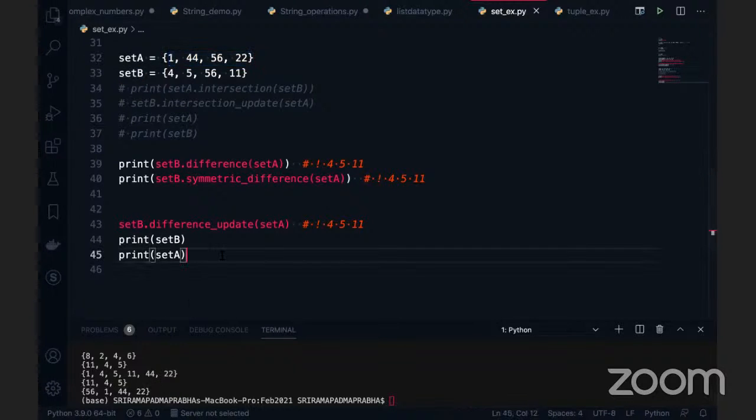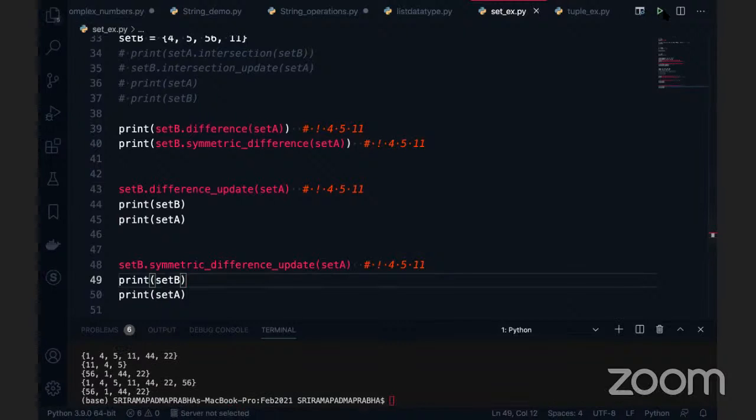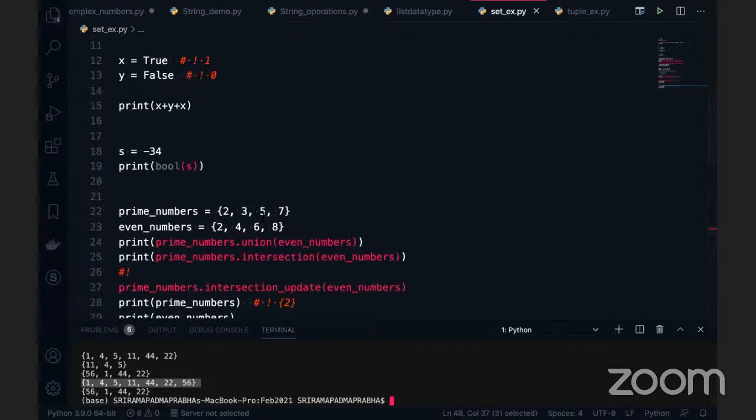It is the same case for the symmetric difference update. Okay, so symmetric difference update. I hope you guys are not confused. Now you can see this set B, symmetric difference update means the whole data which we have here, right? The whole thing which got appended here, 1, 4, 5, 11, 44, 22, 56. This is the whole thing which we got now, right? So any questions? So update means it will get updated with the given data, guys.